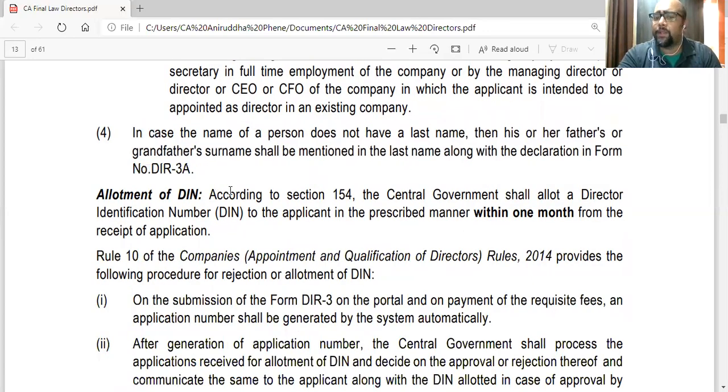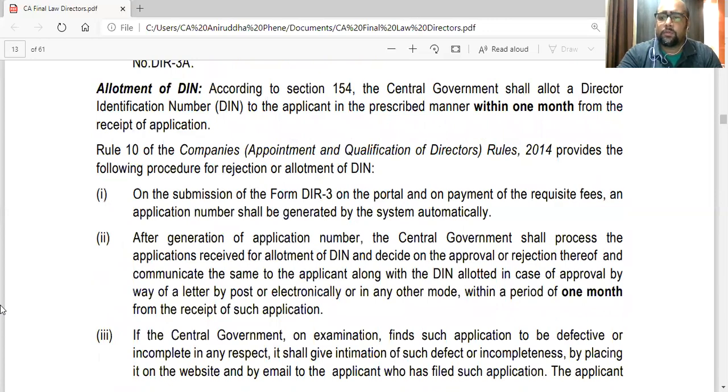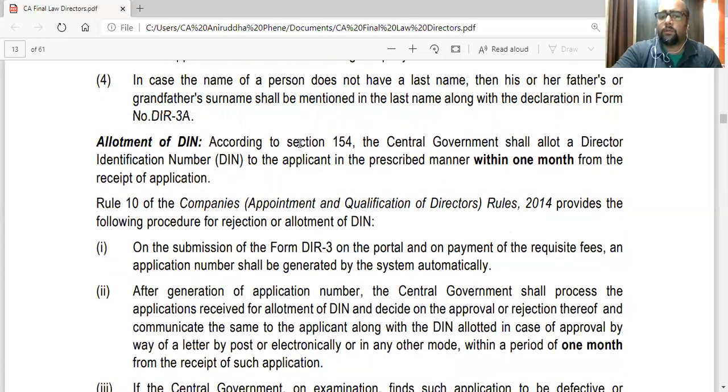Now, allotment of DIN. Supposedly you have done all the procedure. Under section 154, this section talks about allotment of DIN. The government shall allot a DIN to the applicant in the prescribed manner within 1 month from the receipt of application. So the maximum time allotted to the government is 1 month.